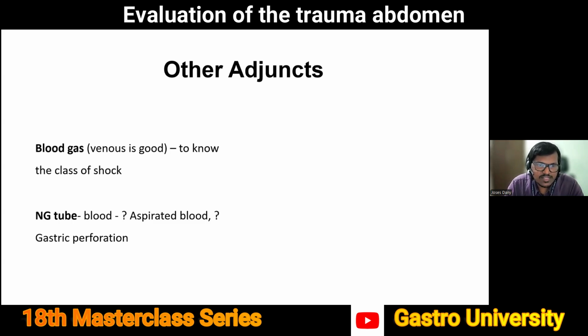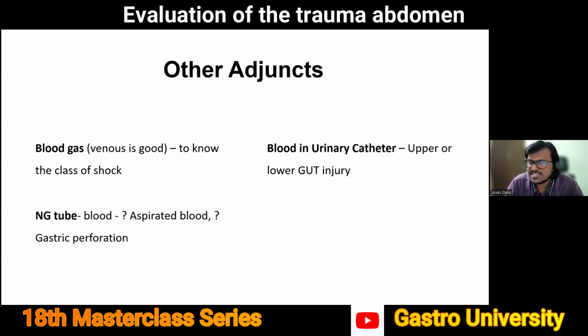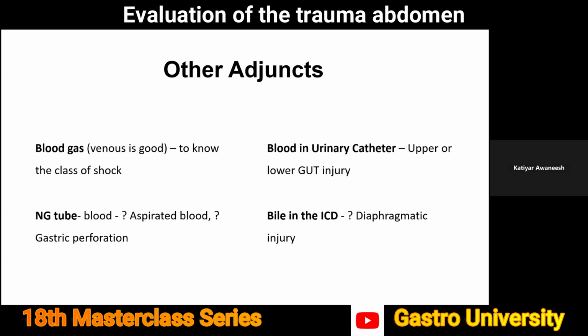A nasogastric tube in the abdomen, sometimes it can aspirate blood. This is commonly seen in patients with maxillofacial trauma. Aspirated blood is the most common reason why you would get blood in the NG tube, but rarely it could be an indirect sign of an injury to the stomach. Blood in the urinary catheter is very common, especially associated with pelvic fractures. It could be indirectly suggestive of an upper or a lower genitourinary tract injury. Upper usually is renal, and lower most commonly is bladder injuries associated with pelvic fractures. Rarely you might get an ICD which is stained with bile, which could be an indirect marker telling you that there is a diaphragmatic injury or there is probably an esophageal injury.